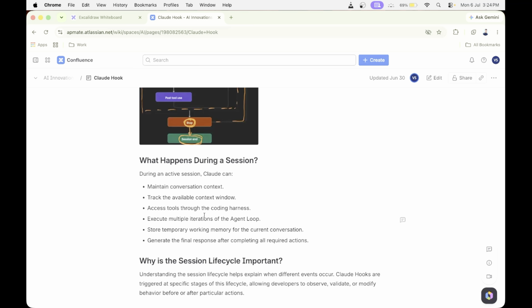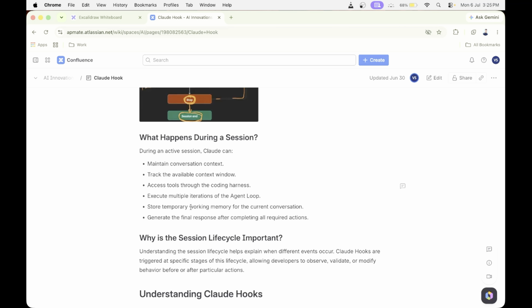First, Claude maintains the conversation context. It remembers the previous messages, so it can provide responses that are consistent with the ongoing discussion. Next, Claude monitors the available context window. This ensures it knows how much information can still be processed during the current session.